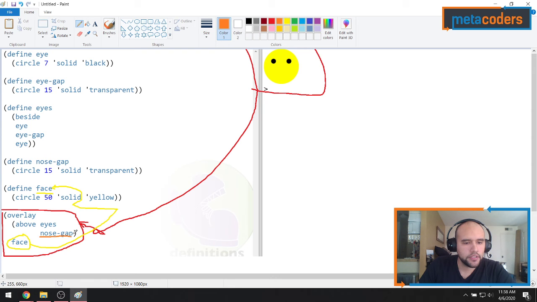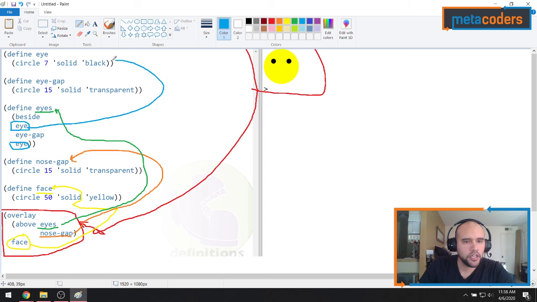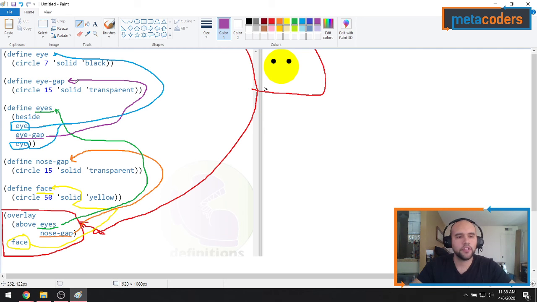My nose gap is defined over here. And then those are easy because they're just circles. But then eyes is a combination of something else. Eyes is a combination of two eyes, which are being defined all the way on top, right there, and an eye gap, which is just to make sure that the eyes are separated from each other, right? And that is the flow of this simple program.